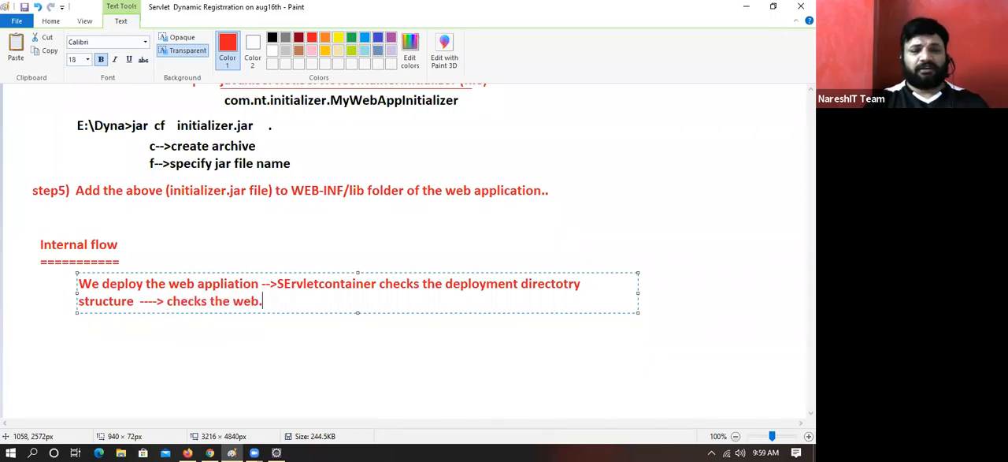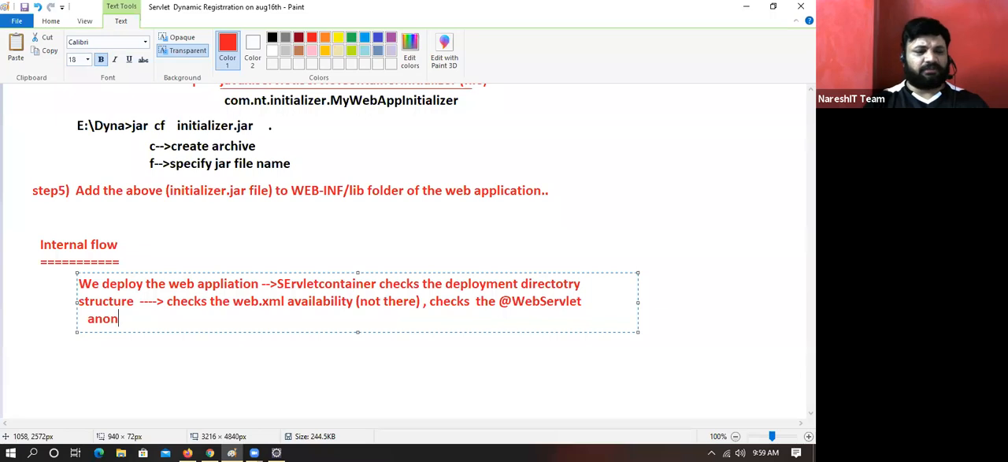Checks the web.xml availability. Let us assume not there. Checks the @WebServlet annotation based classes. Let us assume not there. Okay.